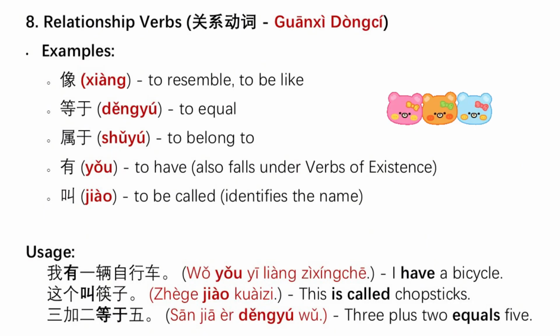They connect two entities and define their relationship. Examples: 像,等于,属于,有,叫。我有一辆自行车，这个叫筷子。3+2等于5。